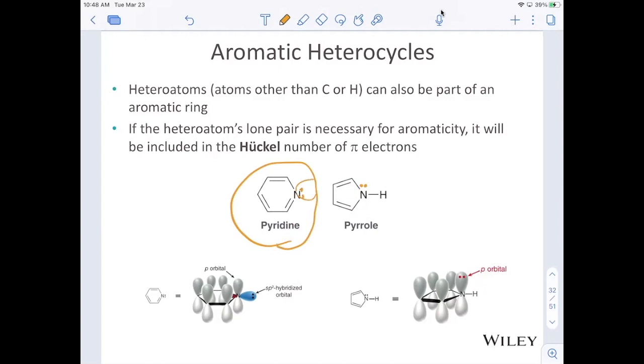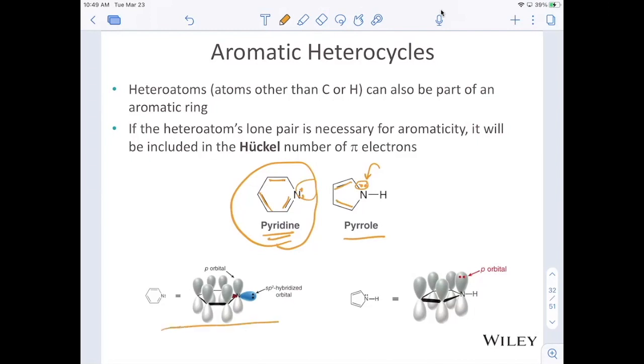Those do not contribute. And so pyridine has these 6 pi electrons here that make it aromatic. However, in pyrrole, those lone pairs are put right up in a p orbital. Those actually contribute. And so now we have 6 pi electrons here as well.